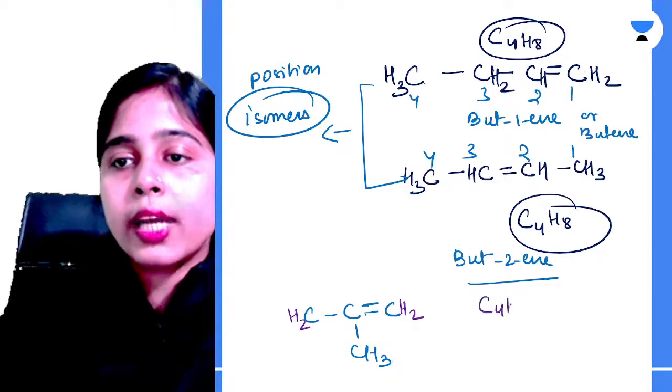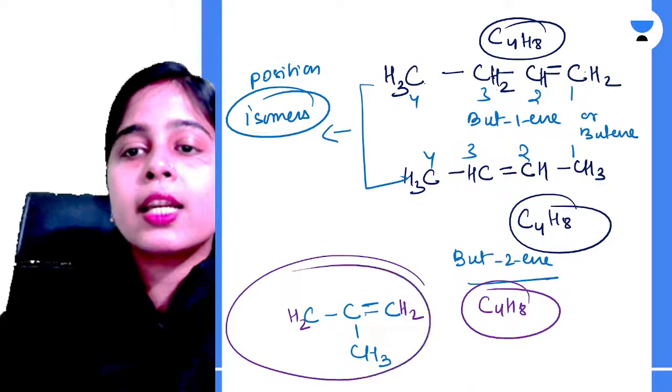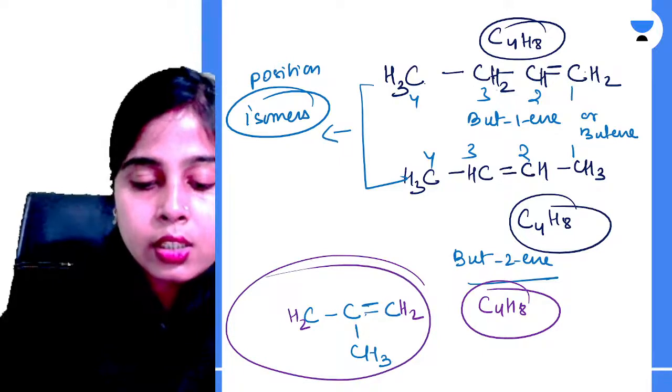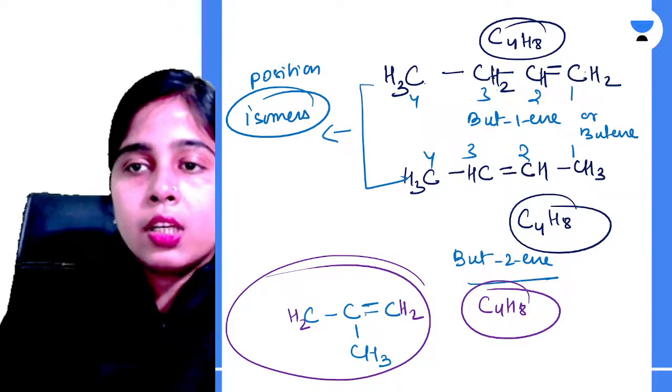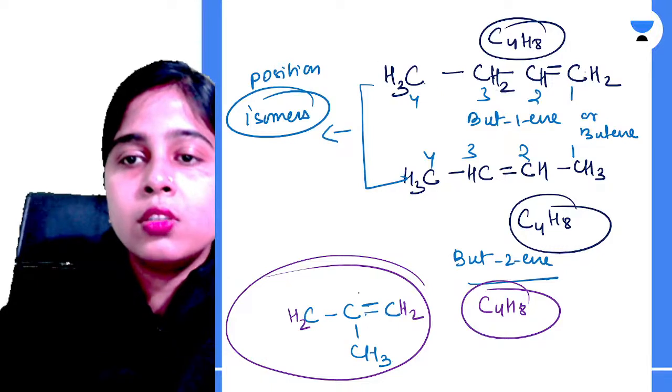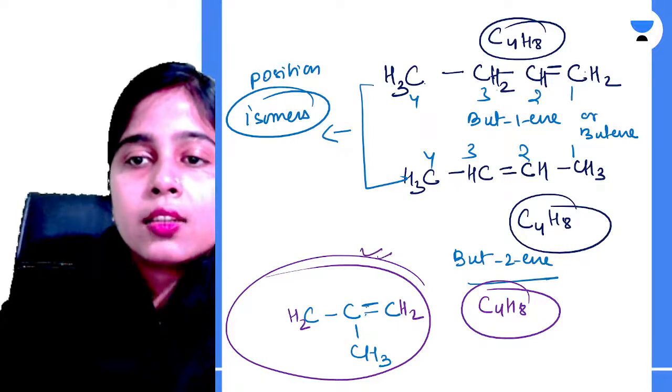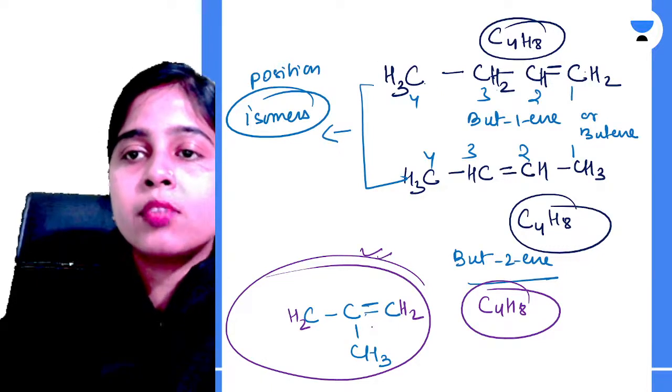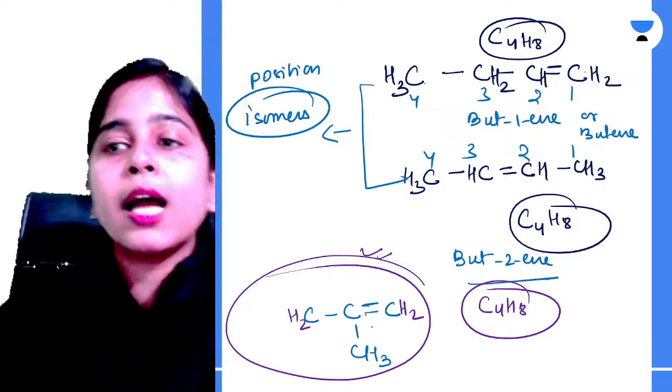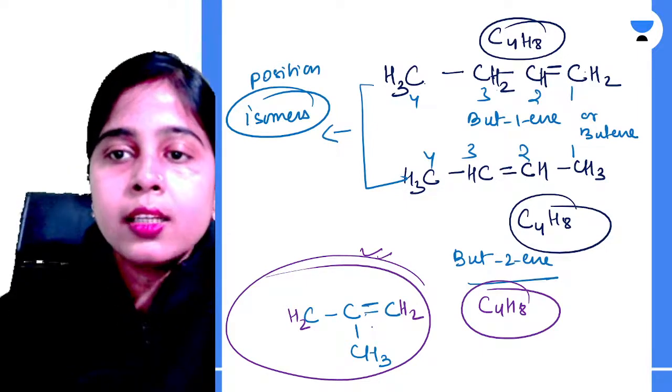This is also C4H8, but this will be again your chain isomer. Clear, Rahul? This is not your position isomer because the difference is in the chain, no? ठीक है. This will be the 2 methyl propene will be the chain isomer of your butene and but2-ene. Clear?